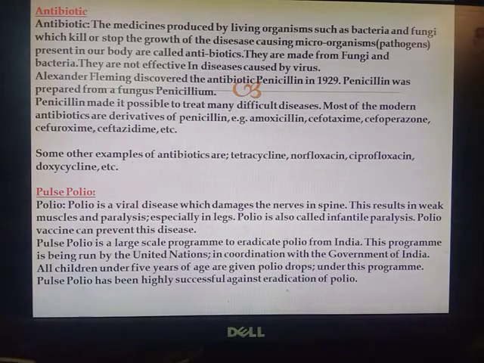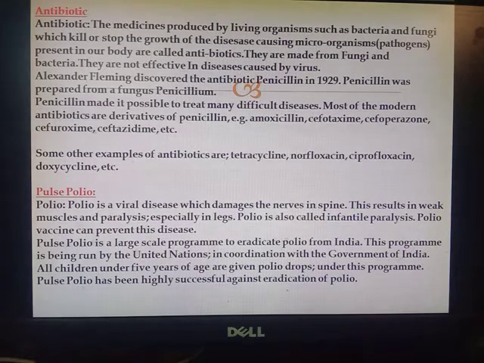Alexander Fleming discovered the antibiotic penicillin in 1929. Penicillin was prepared from a fungus, Penicillium. Penicillin made it possible to treat many difficult diseases. Most of the modern antibiotics are derivatives of penicillin. For example, amoxicillin, cefotaxime, and ceftazidime, etc. So these are all the derivatives of penicillin. Some other examples of antibiotics are tetracycline, norfloxacin. So these are also the examples of antibiotics.